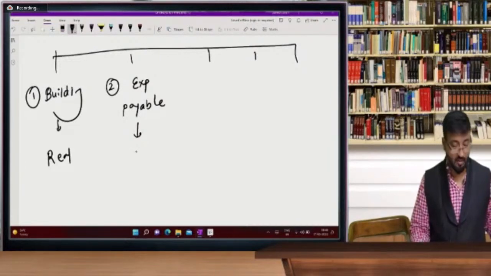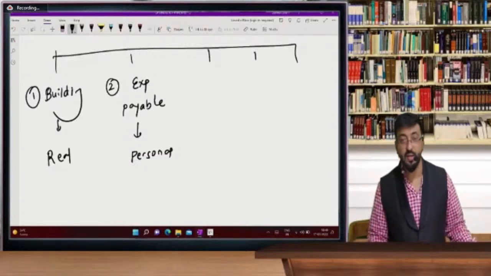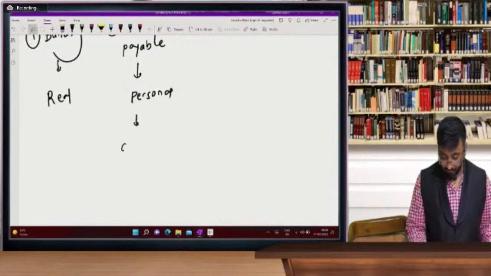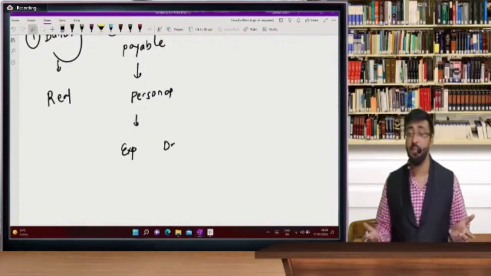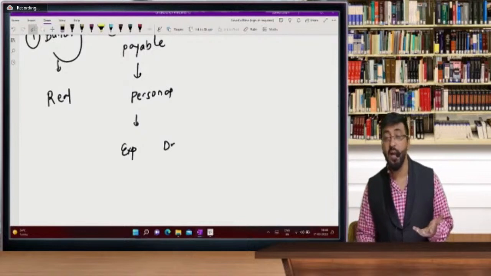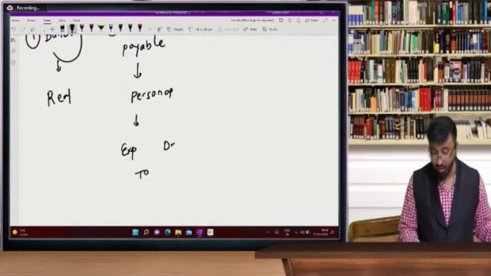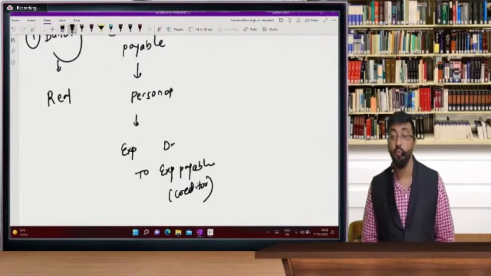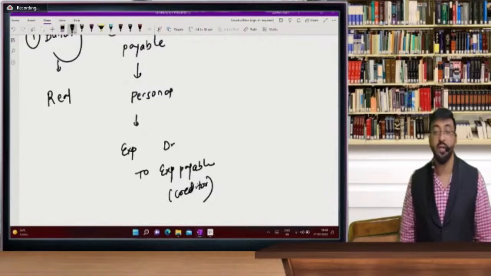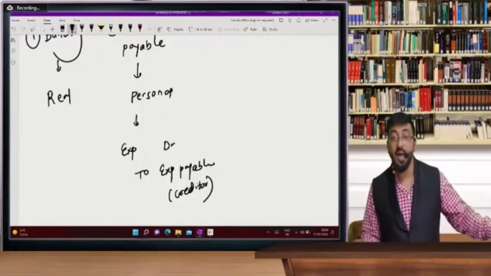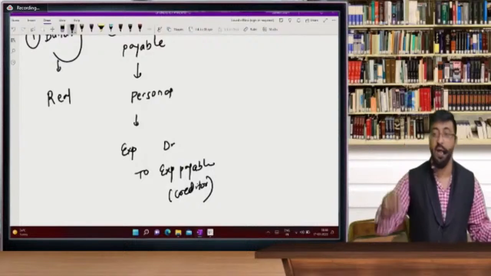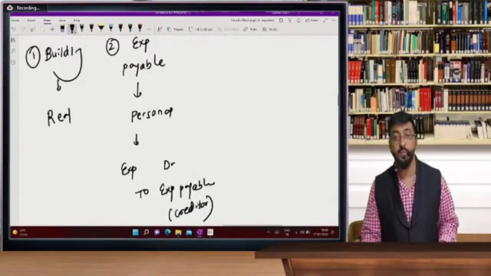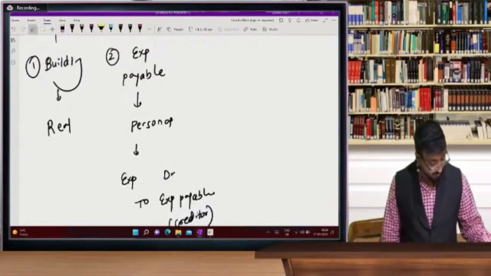Expense payable: yes, I can't see all your answers, so sorry for that, but we will announce the winner shortly. Expense payable is a personal account. And the entry: see what expense payable is. Expense payable means I have to pay my money and I have not yet paid. So debit the expense account, all expenses, and I have to pay them. So he is my creditor. To whom I have to pay this amount, he is our creditor. So the entry will be expense account debit to expense payable. If your entry was wrong, note it down properly somewhere.